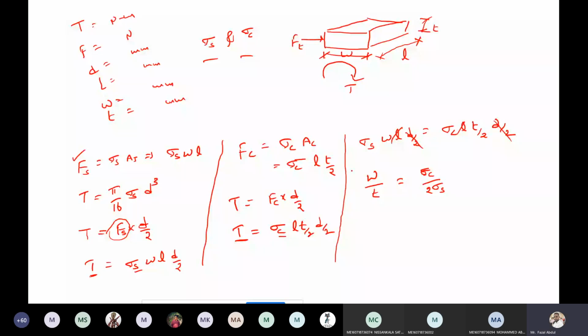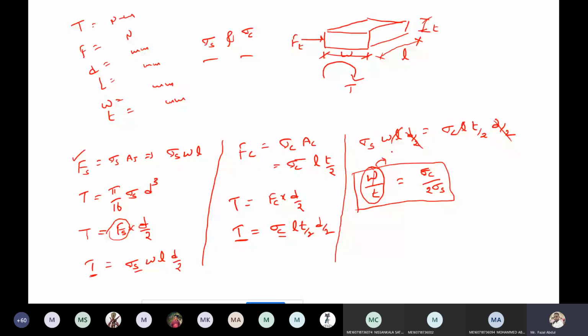Suppose our selected key is a square key. What happened at this time? This ratio W by T becomes 1. Now what happened?